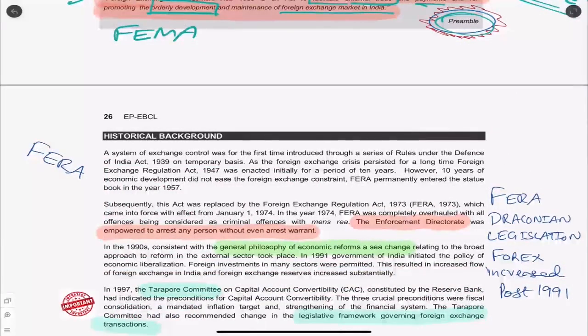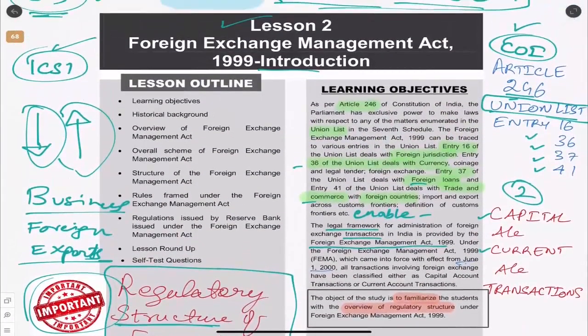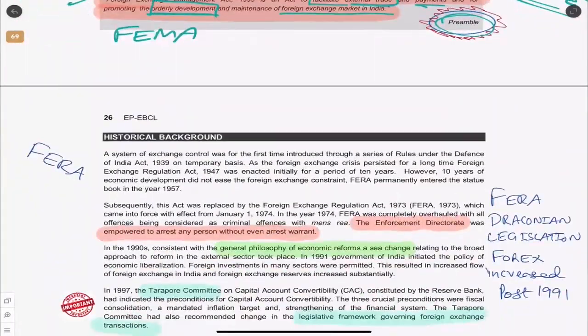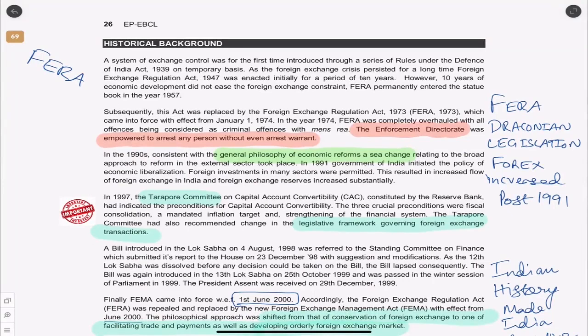Now that we know the basics of what is this Foreign Exchange Management Act, we also know the learning objectives, why we have this lesson. Now let us go to the historical background. The historical background is all about Foreign Exchange Regulation Act, FERA. We used to call FERA a draconian legislation. I'll tell you why.